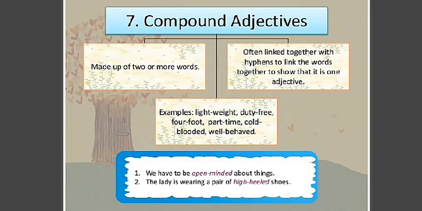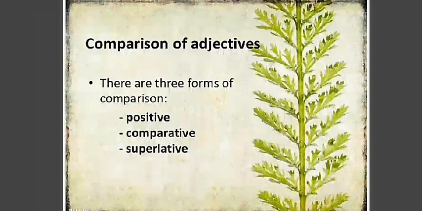Then moving to the next part, which is the comparison of adjectives. There are three forms of comparison: positive, comparative, and superlative. How many? Positive, comparative, and superlative. Positive is the same word. Comparative is when we show comparison. Superlative means nothing is better than this, not more than that.